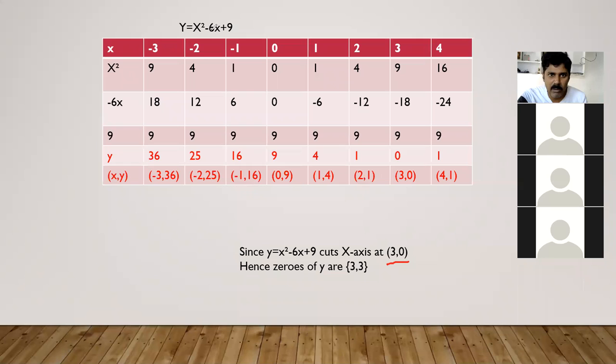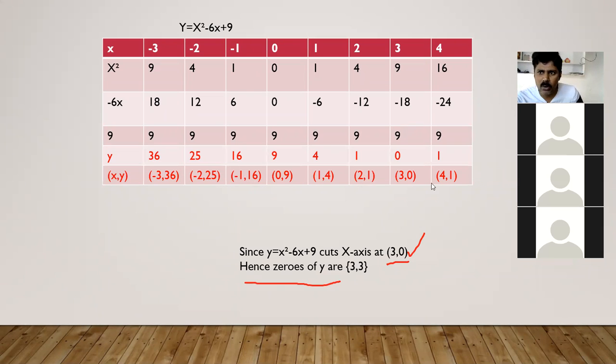Hence the zeros of y are 3 comma 3. Why? Because if 2 zeros are there, then those two are said to be equal zeros. So we can say that 3 comma 3 will be the zeros. This is the procedure, how you have to draw the graph.